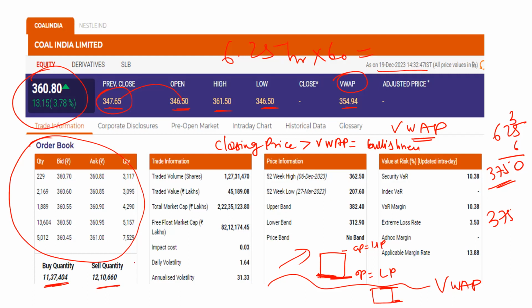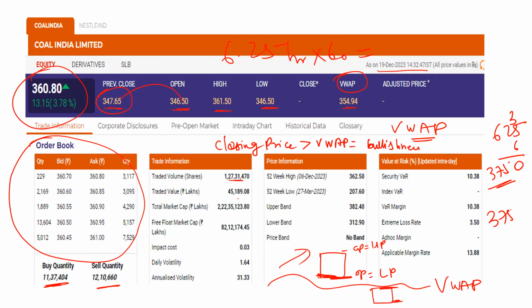With this, you can understand that selling pressure is generated on Coal India. Although on an intraday basis it's showing bullish behavior, at this moment sellers are more than buyers. So next minute you can take a decision, as there is volatility. As per demand and supply, sellers dominate over buyers, but as per the VWAP, it's showing a good optimistic movement. So better you don't take a decision right now; wait until both behave in the same manner.